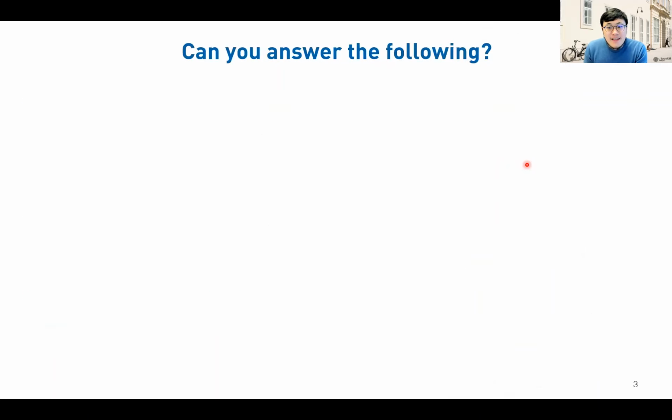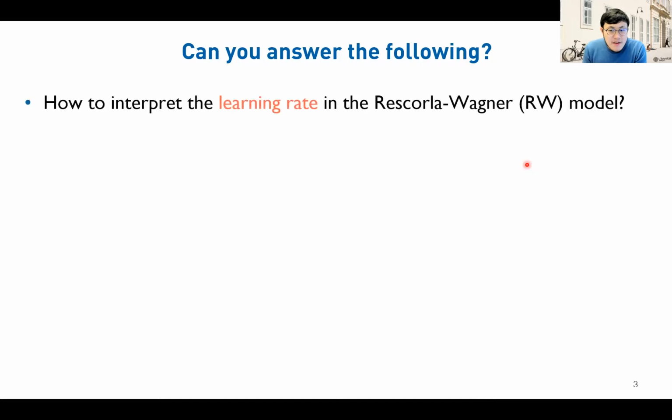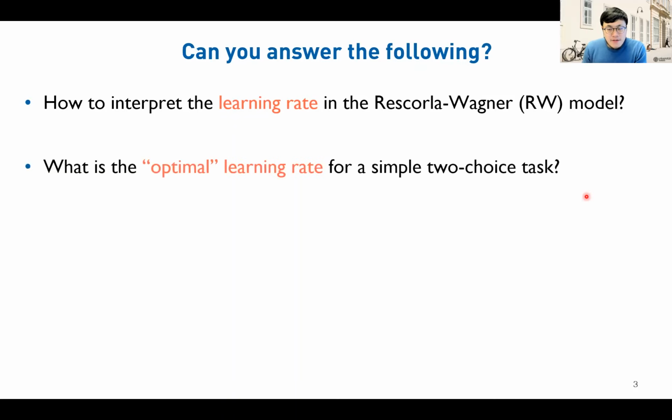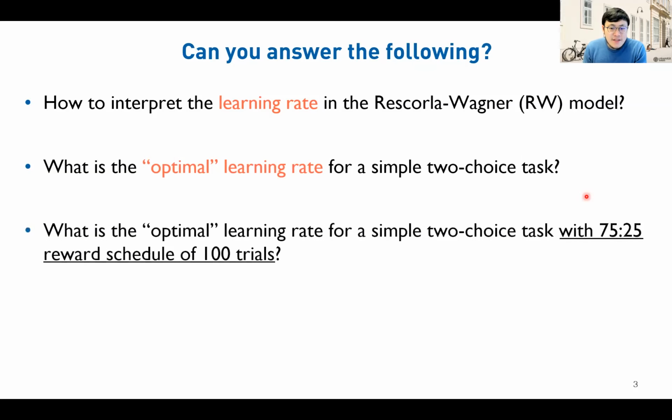But before we start, take a second and ask yourself, can you answer the following questions properly with great confidence? How to interpret the learning rate in the Rescorla-Wagner model? What is the optimal learning rate for a simple two-choice task? What is the optimal learning rate for a simple two-choice task with 75-25 reward schedule of 100 trials? How to obtain the optimal learning rate? If you were unsure about at least one of the questions, then this talk is right for you.